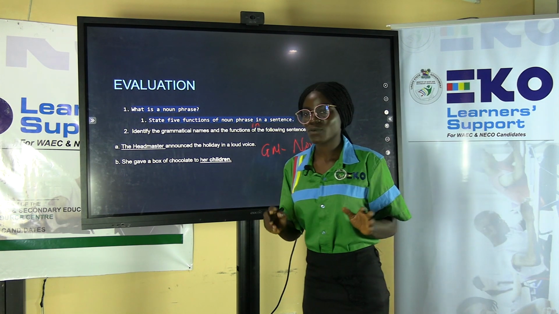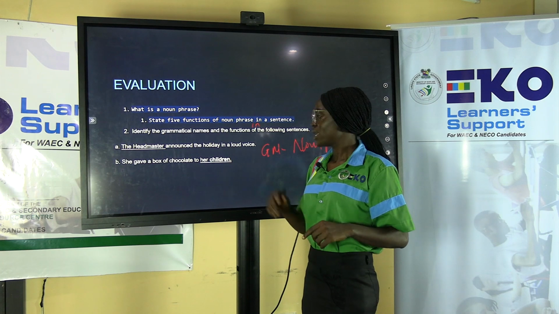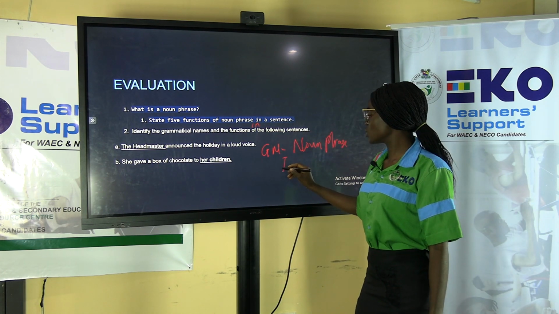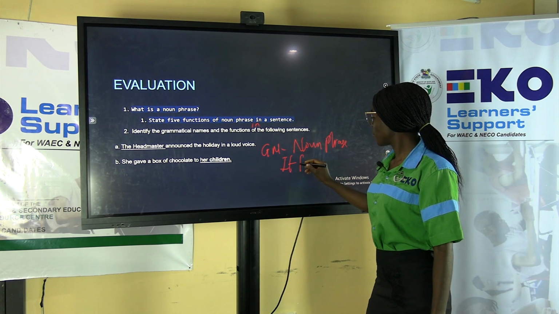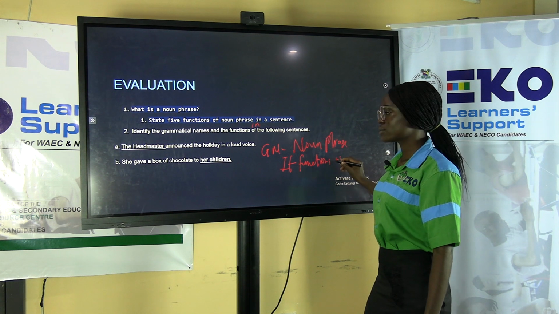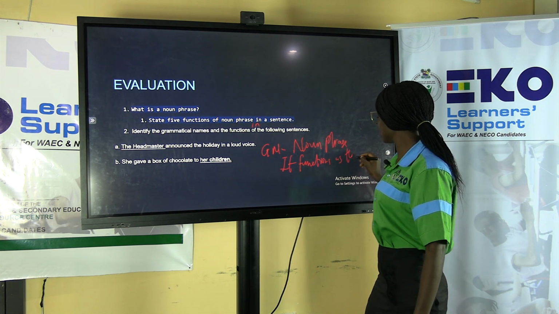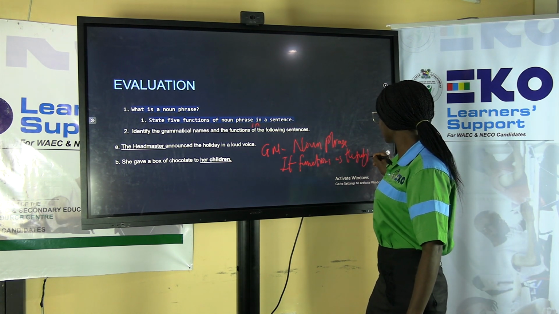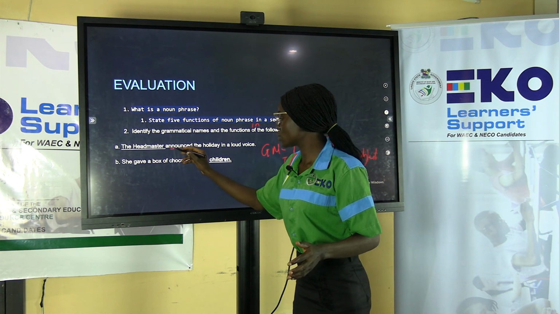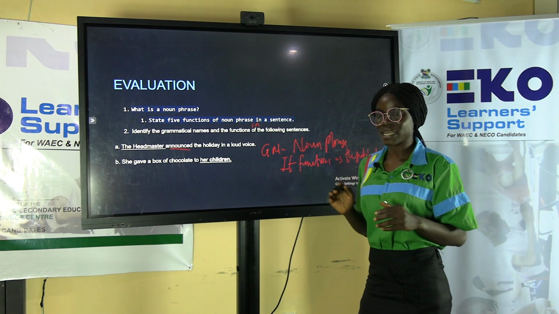Then what is the grammatical function? The grammatical function in this particular sentence is, yes, it functions as the subject of the verb announced. I hope you understand that.